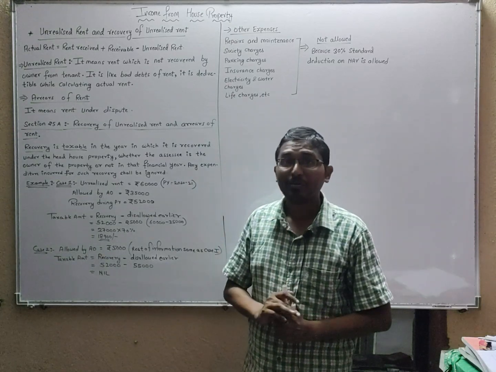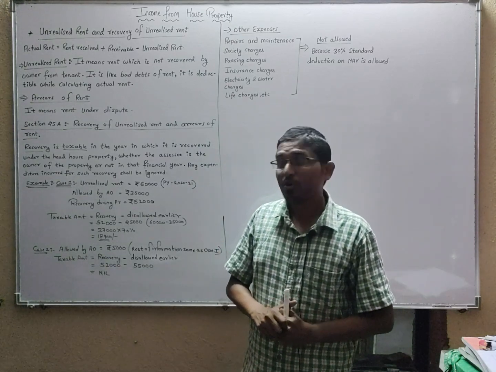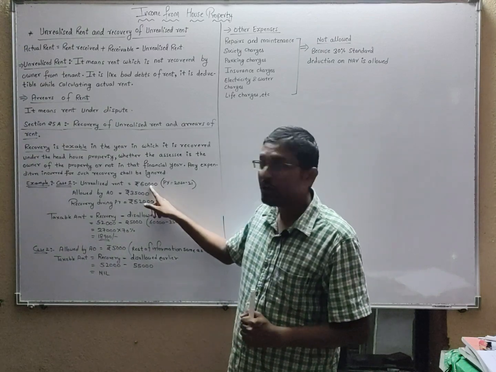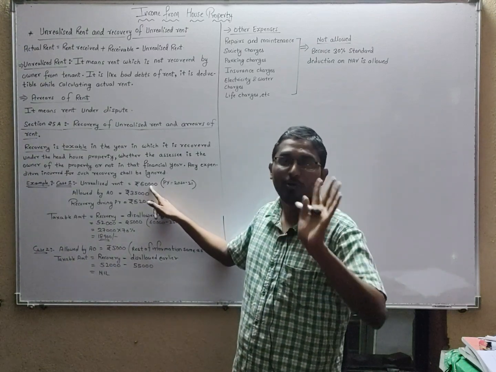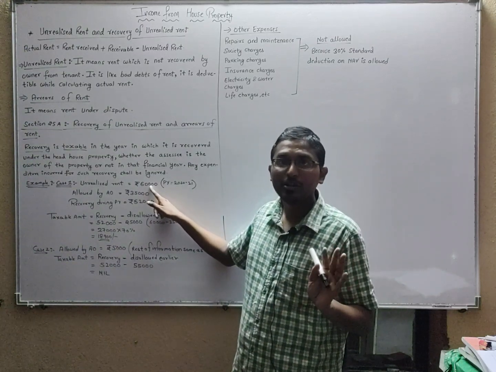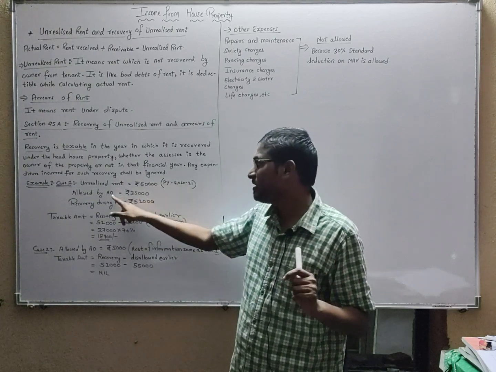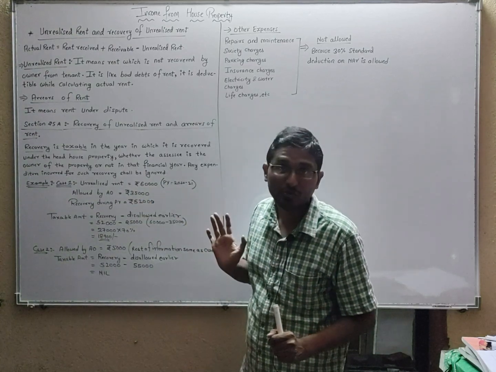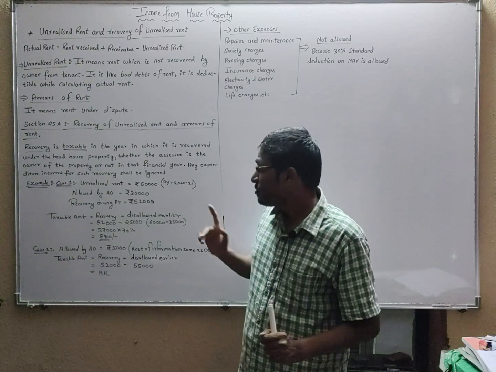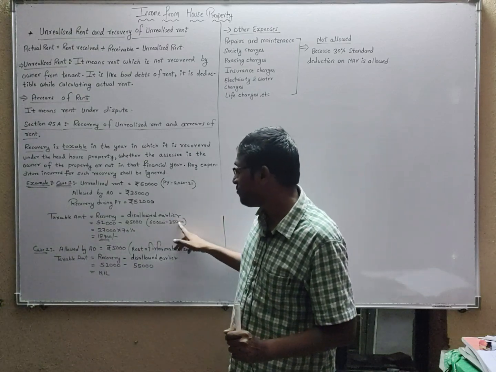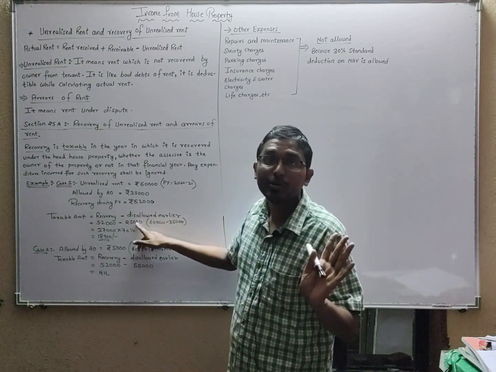Remember that. Understood? Okay. So the assessing officer said, I will not allow you to minus 60,000 rupees from your actual rent. I don't think so. Your unrealized rent is 35,000. Okay, understood. So how much did he disallow? 60,000 minus 35,000, 25,000 he disallowed.